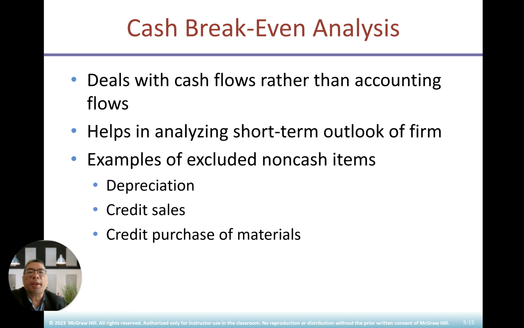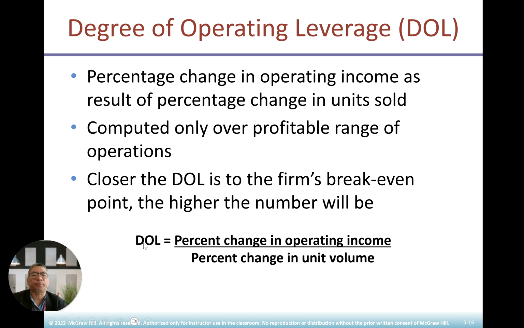Okay. And then what are the things in the cash break-even analysis? Deal with cash flow rather than accounting cash flow. You need to make sure cash flow is the king. If you do not have a positive cash flow, the company will easily go bankrupt. Analyze the short-term outlook of the firm. Also, an example of excluded non-cash items will be depreciation, credit sales, and credit purchases of materials. Okay?